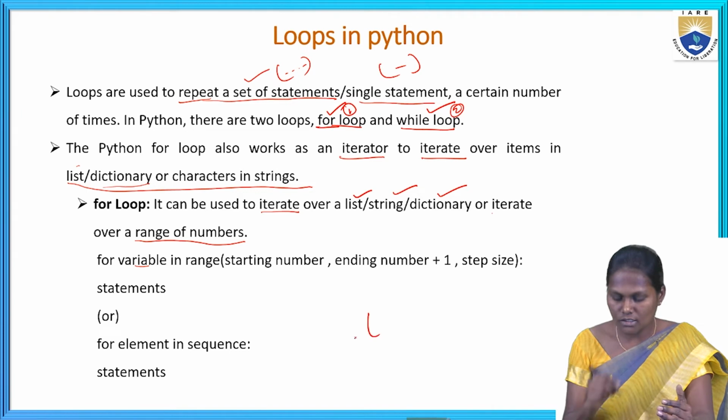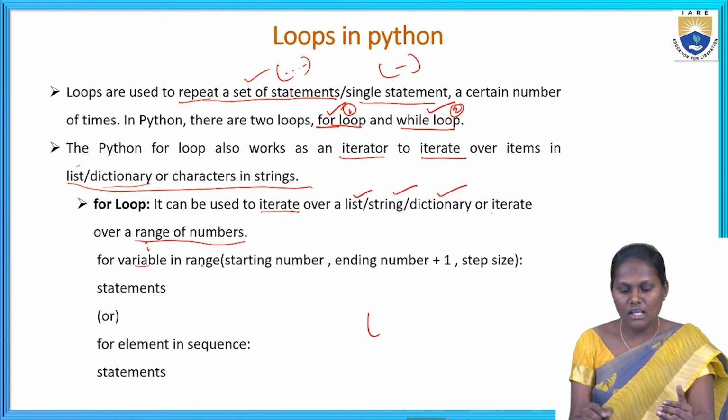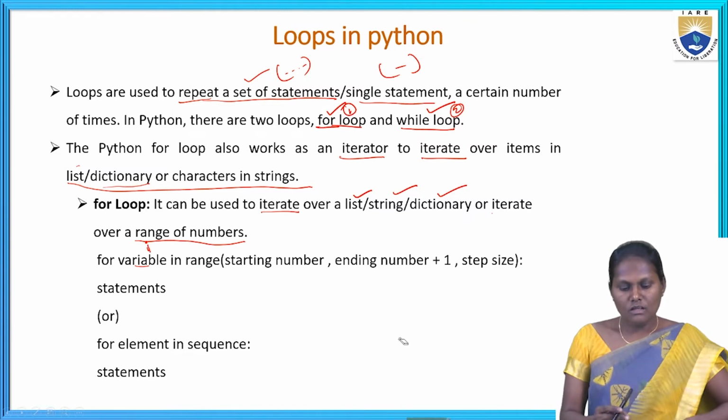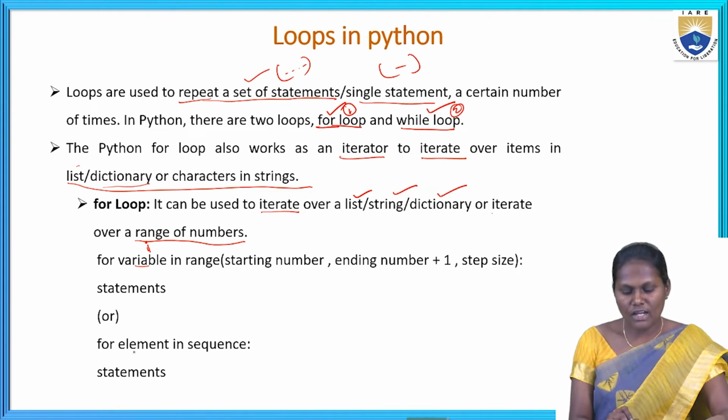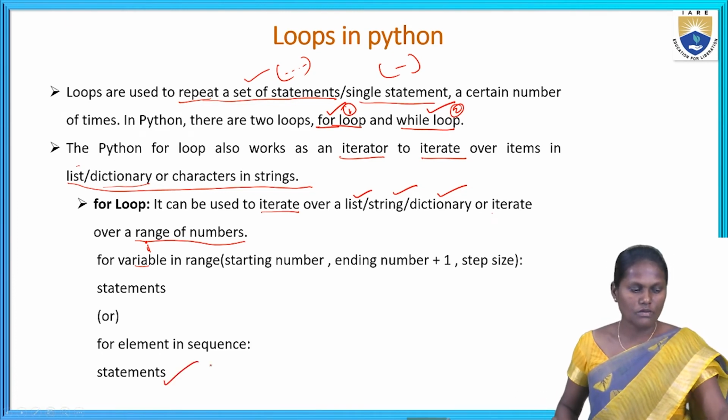Here we can write: for i in range, where variable i is taken, followed by the statement. Or else, for element in sequence. We can write for element in, as well as in the sequence manner also.